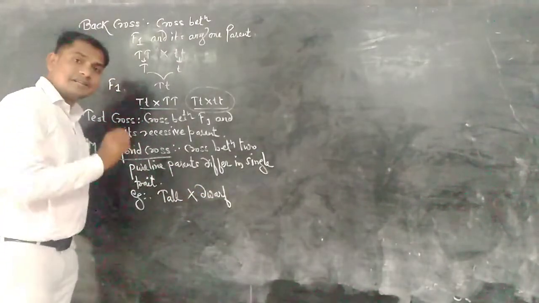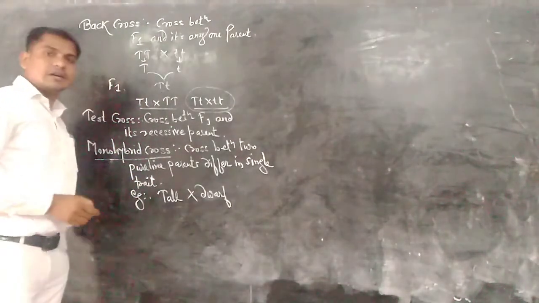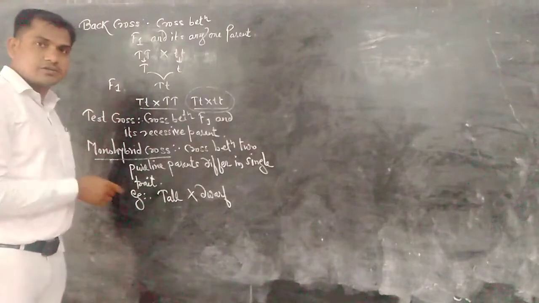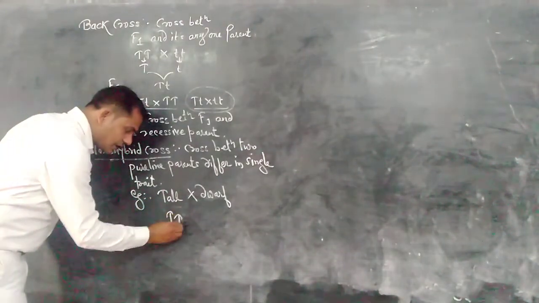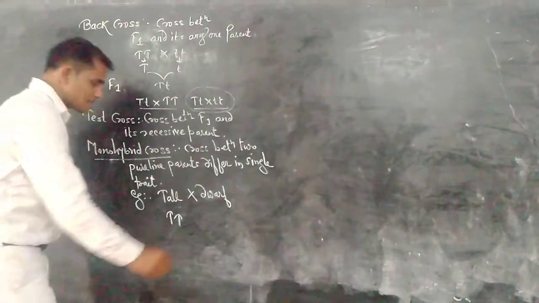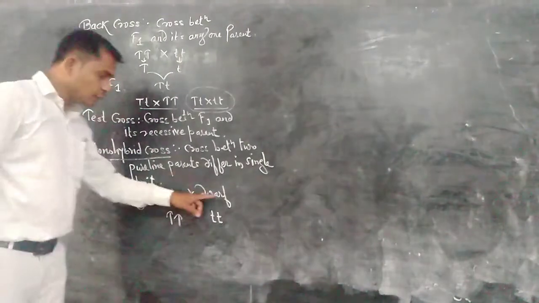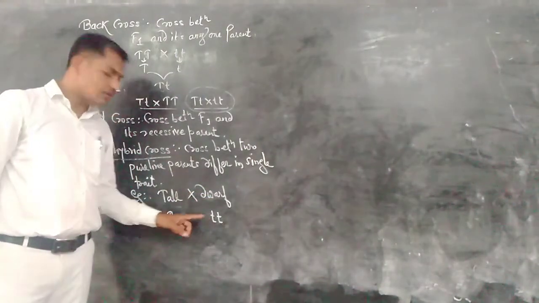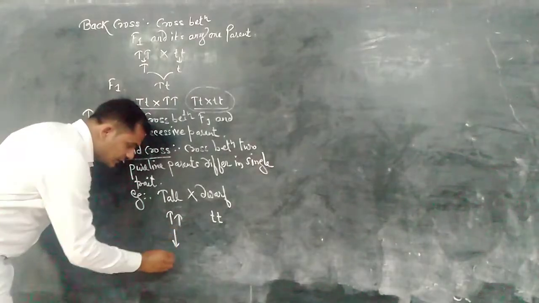This physical expression is called the phenotype. The genetic constituent responsible for the phenotype is the genotype. So for the pure line tall plant, capital T is the genotype, and small t is the genotype of the dwarf. Then they produce gametes.